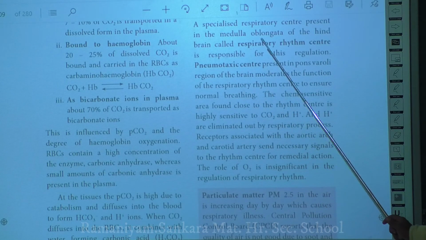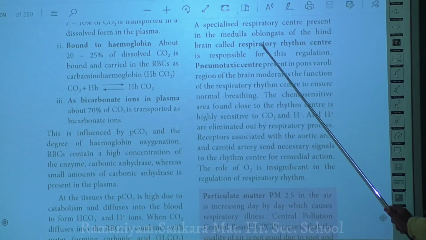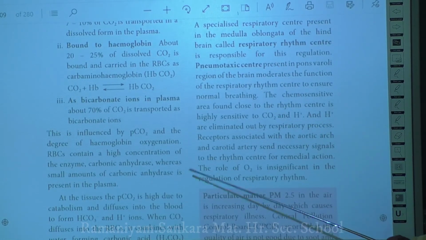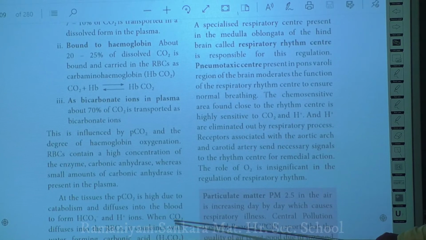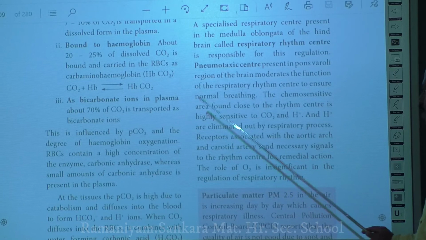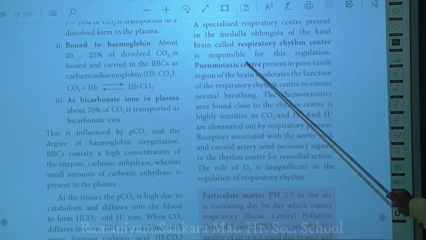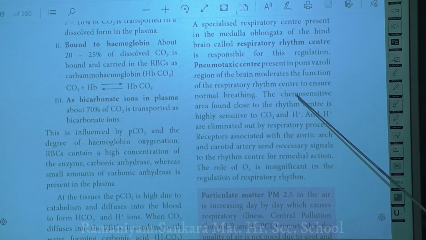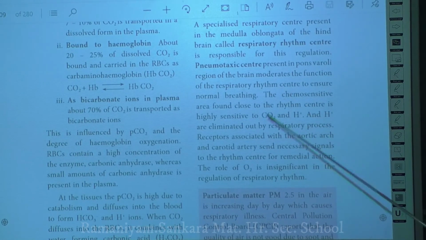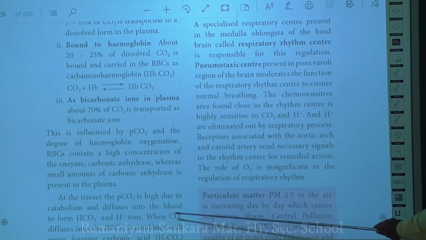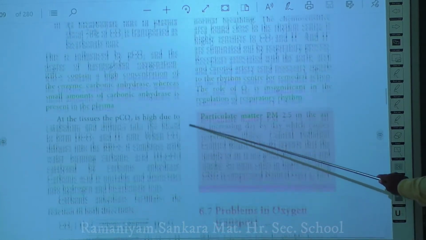Is it clear? So, mainly it is controlled by means of two centers. In a positive way it is controlled by the respiratory rhythm center, and in a negative way it is controlled by the pneumotactic center. This respiratory rhythm center is usually under the control of the pneumotactic center, and it is controlled in two ways: one by the chemosensitive area, and the other by the receptors present in the blood vessels or in the arteries.